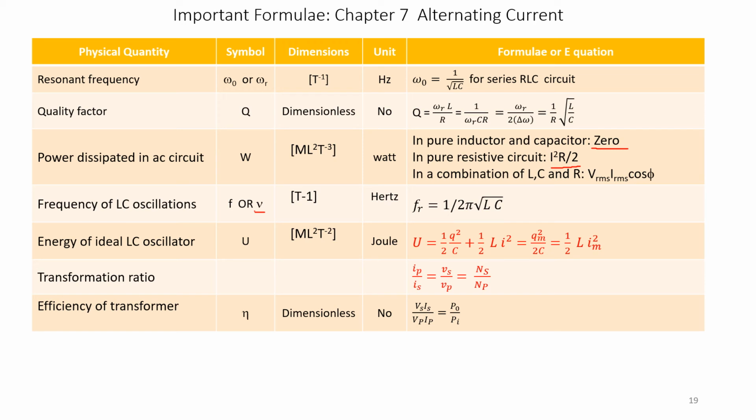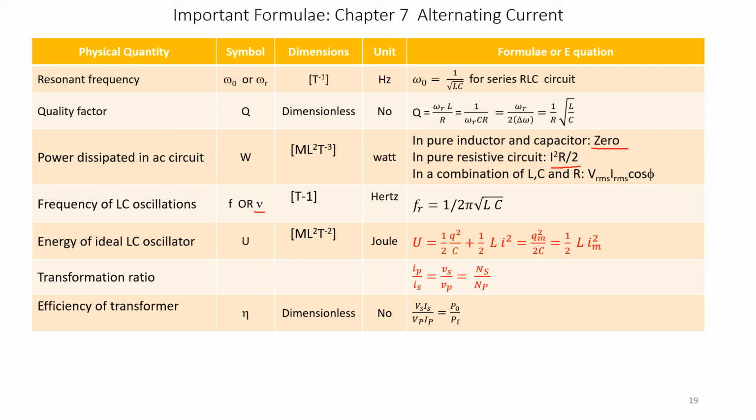Here C is the capacitance. Q is also represented by omega R, the resonant frequency, divided by 2 into delta omega. Here delta omega is the bandwidth of the resonant circuit. That is also given by 1 over R into under root L by C.